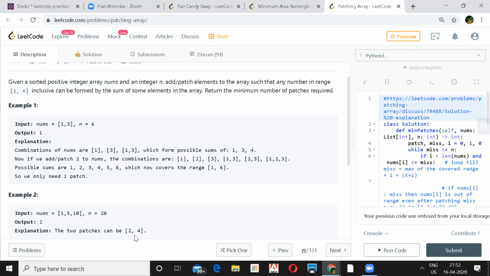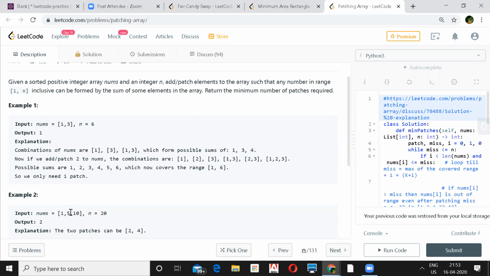I think what he's trying to say is that if we don't include the 2, then we won't be able to generate 18, correct? 18 you won't be able to generate. Okay. I was checking initially for the extreme case, because when I added 2, I was just checking whether I could generate the last sum or not. But all the possible sums you have to generate. Here, if you don't add this 2 and add just 4 here, you can generate 20, but you can't generate 18 over here, right? If you add just 4 to this array, you can never generate 18 out of it. Yeah.